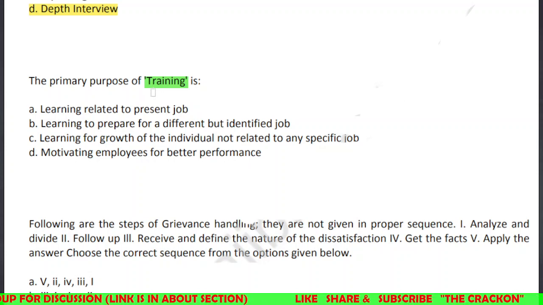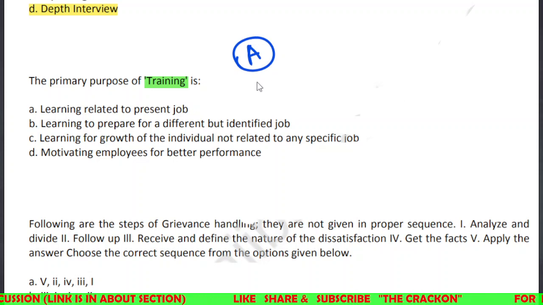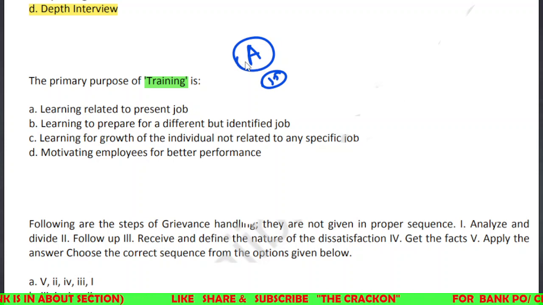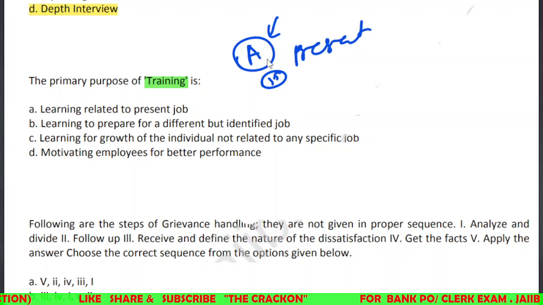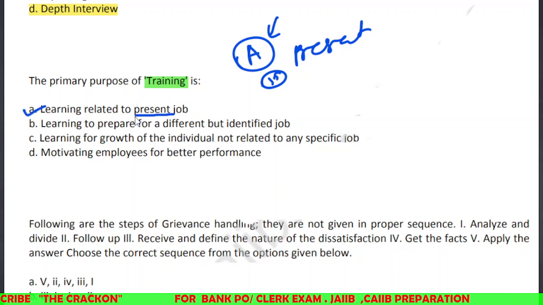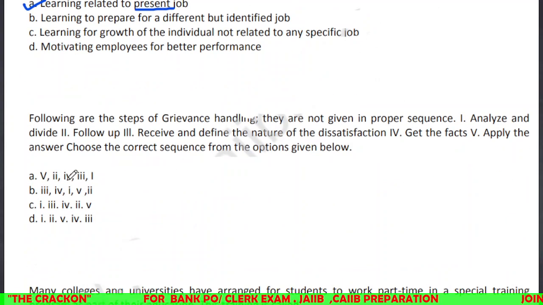So whatever the training, for example, if I am joining an organization, and after joining, in the first 15 days I am getting some training program. That means whatever I am going to do in this particular company, that means for my present job I will learn something, and I will get trained regarding the particular job which has been assigned to me. That means we are talking about the present job scenario, right? So the correct answer is option number A, learning related to present job. So we'll see the next question.